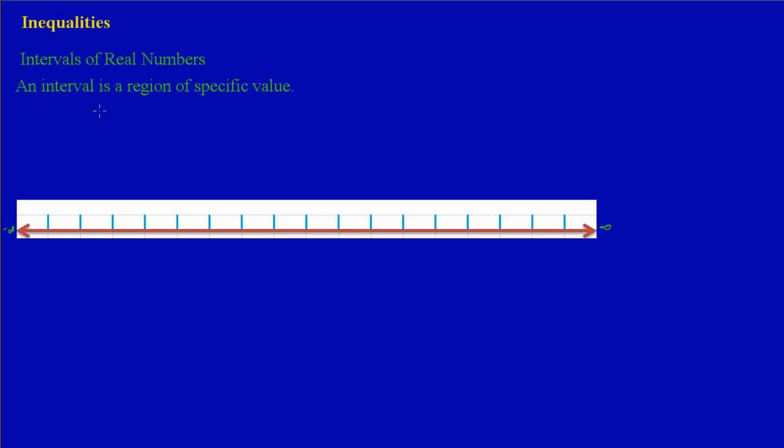That word, what do we mean by an interval? An interval is a region of specific values, or where specific values exist. I would like to use a practical example for us to understand this a bit clearer. Let's say here we have a number line, and this number line represents a day, your daily activities.